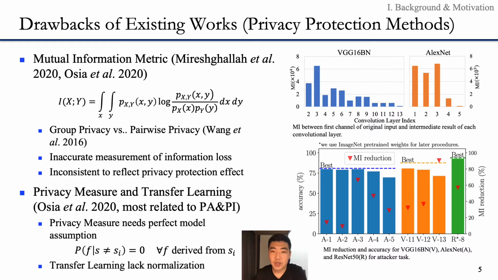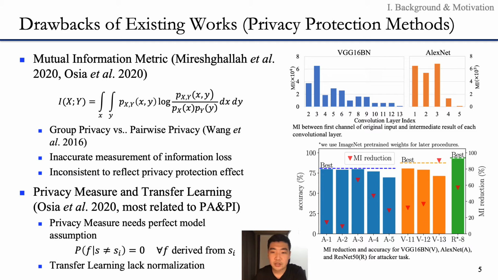Before we start to analyze methods, I'd like to talk about the metric in the literature. Mutual information metric is a common metric for privacy protection. It is also used in the paper by Marcella et al. and the paper by Orsia et al. However, the first problem about this metric for edge cloud system is that it only considers group privacy rather than parent privacy. This is also indicated by Wang et al.